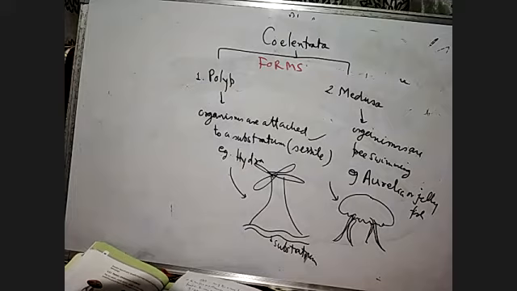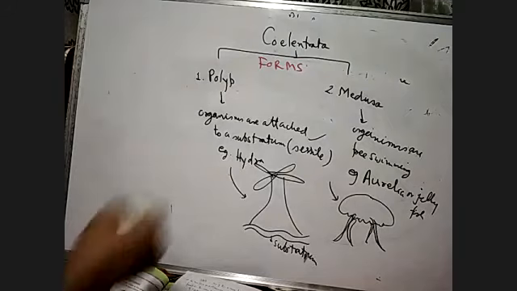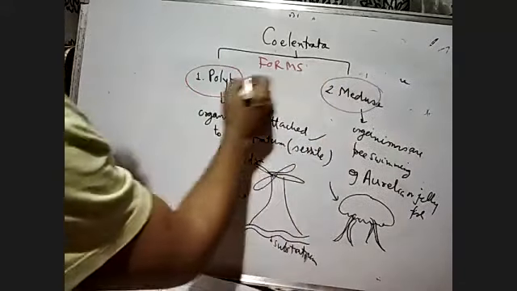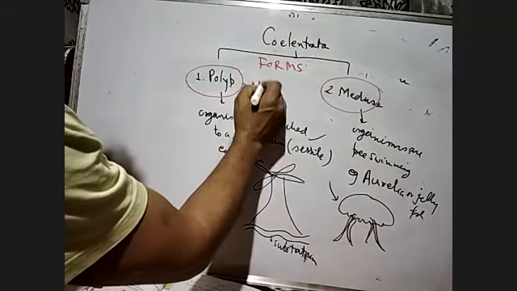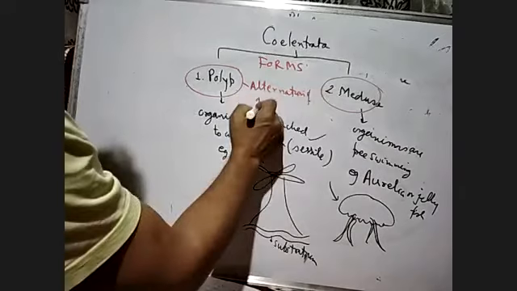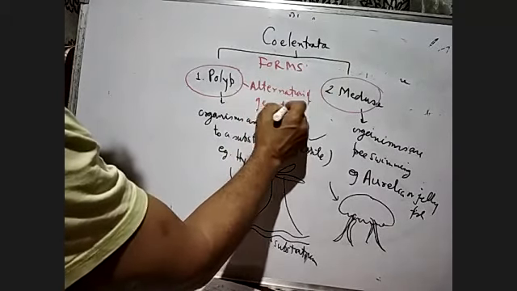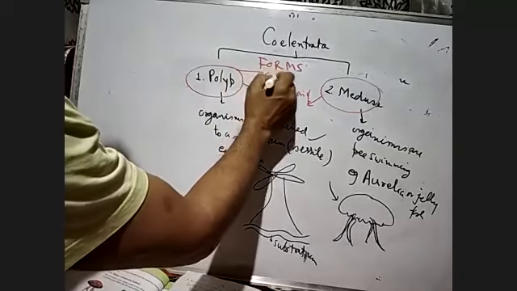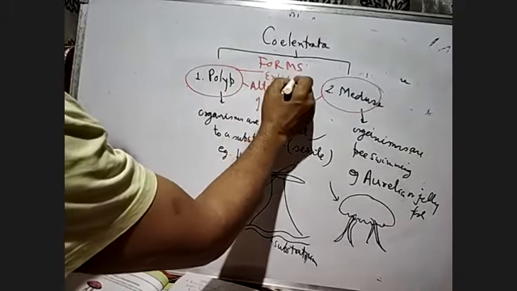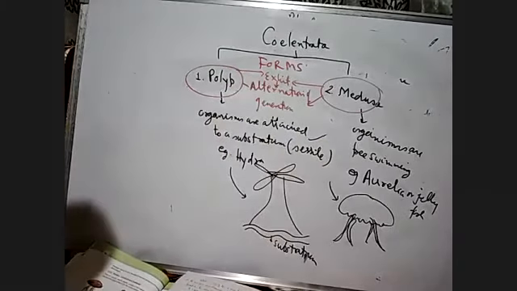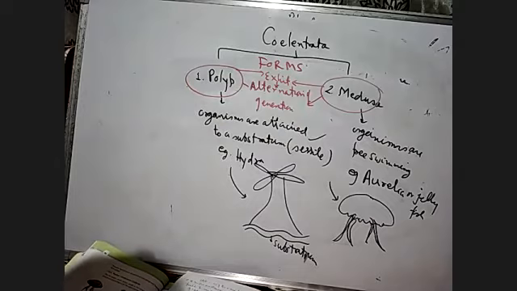Now both forms exhibit alternation of generation. These two forms, polyp form and medusa form, they will exhibit what? They will exhibit alternation of generation. Alternation of generation means